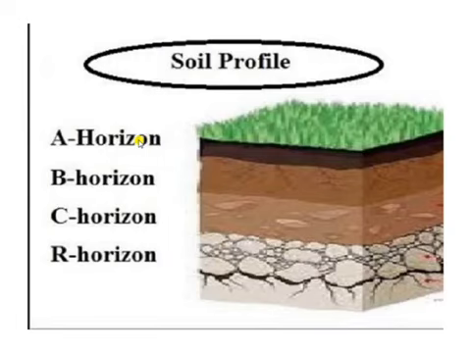So the first layer, as you can see here, is the A horizon. The second is the B horizon. The third layer is the C horizon, and the last layer is the R horizon, or we can say the bedrock.